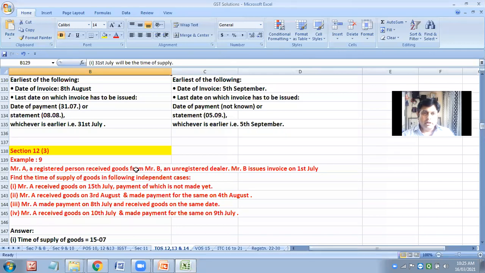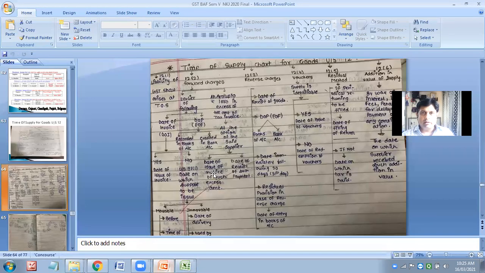A registered person receives goods from an unregistered person. Now we are going for section 12(3), reverse charge. Many a time I told you, we do not have a GSTN number, but when we buy a ticket from railway, they ask for a GST number. We don't have one. In that case the buyer does not have it, so the supplier pays the tax. They have to pay the GST to the government.